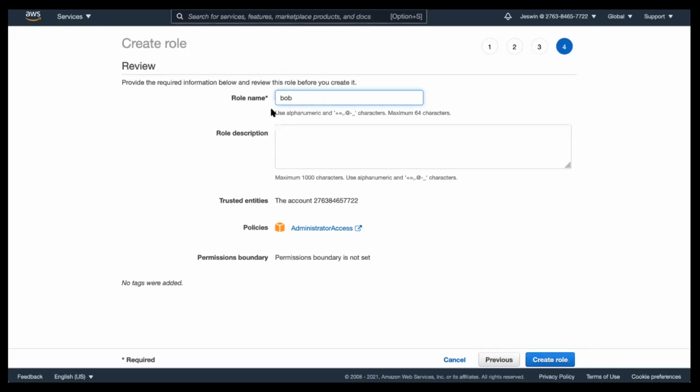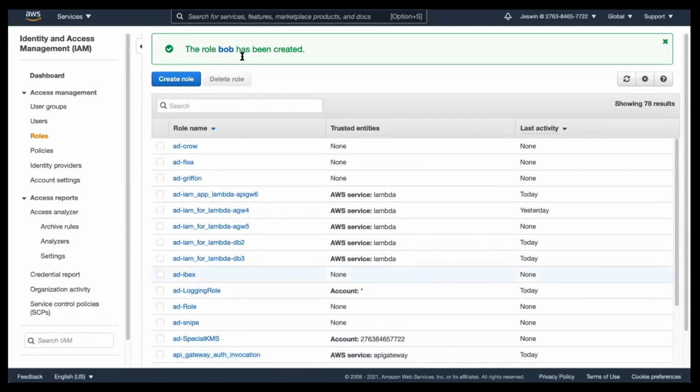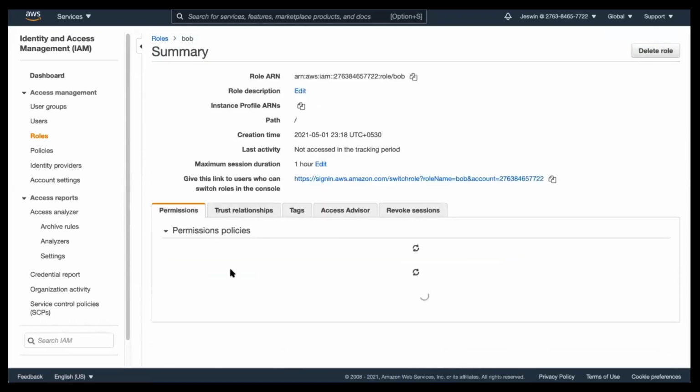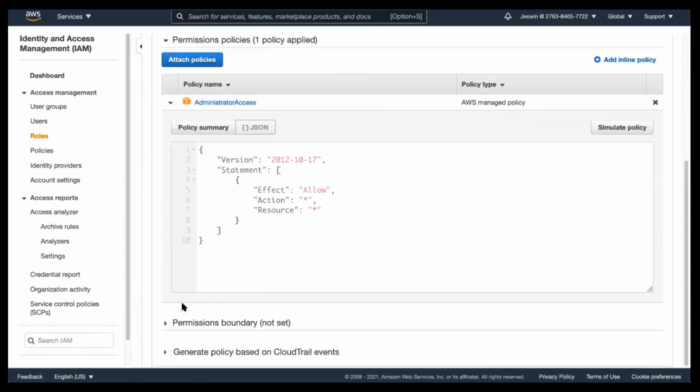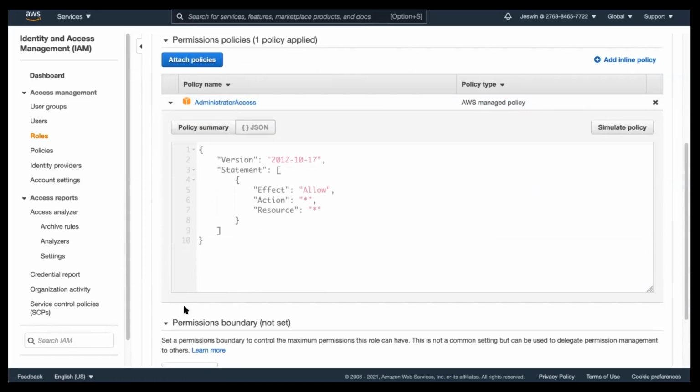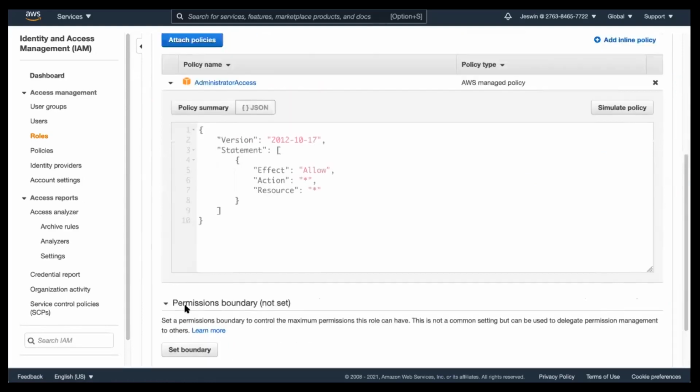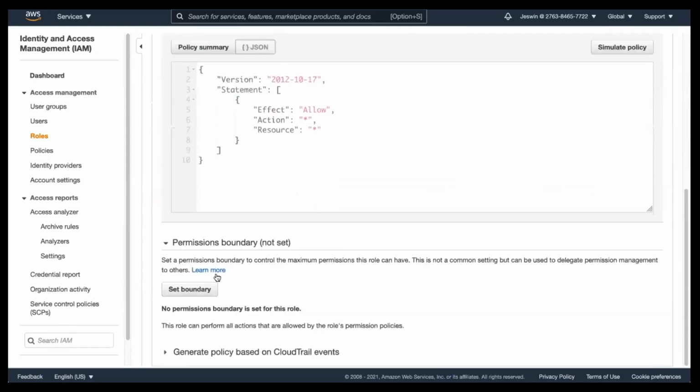Now I'm going to create a role with the name Bob. So next I'm going to click on create role. Now role Bob has been created. Can anyone tell me at this point what permission Bob has? At this point, Bob has administrator access, right? Bob can perform every operation on the AWS account.